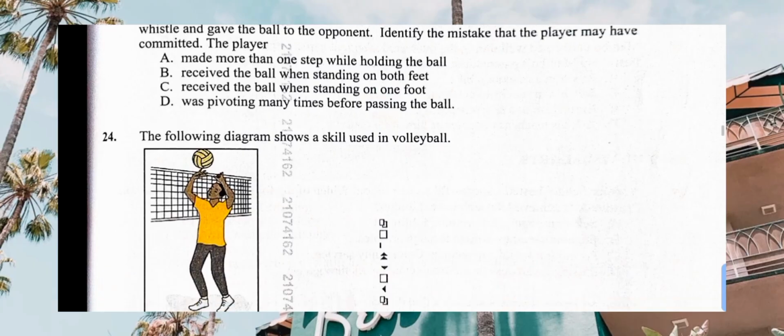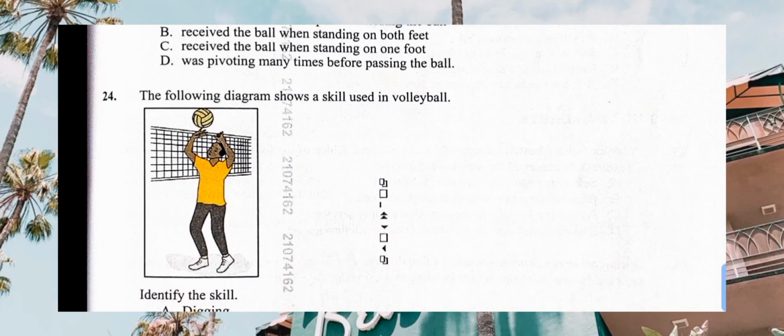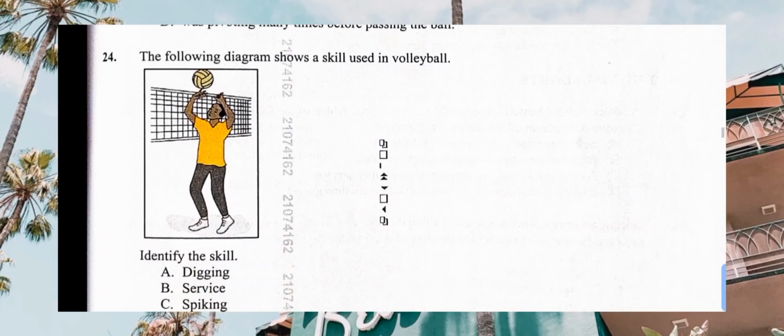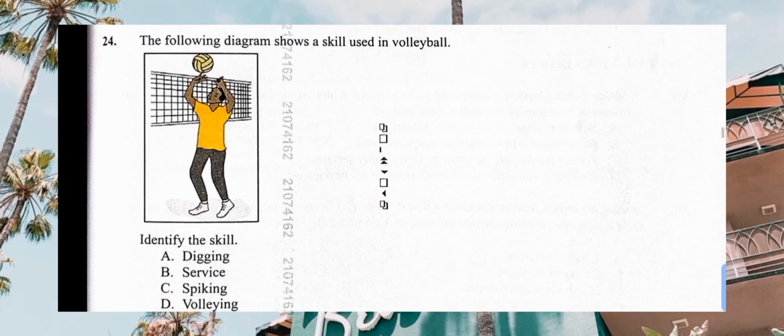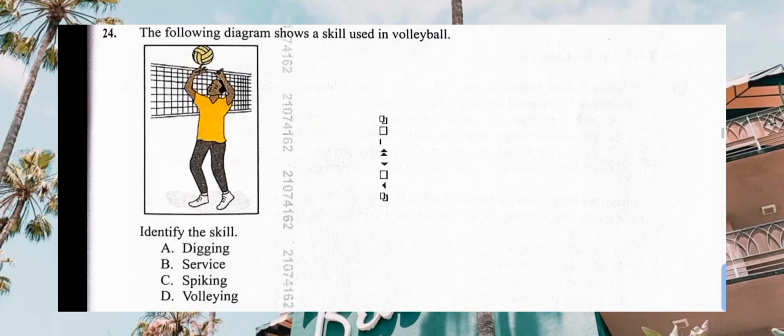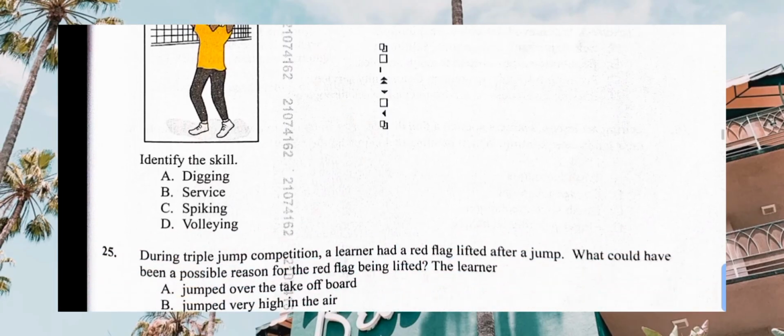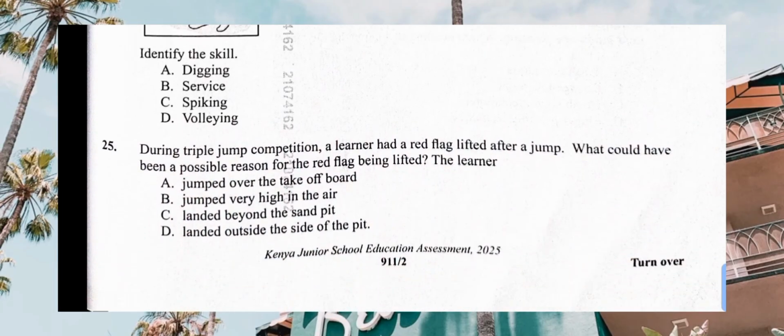Then the following diagram shows a skill used in volleyball. Identify the skill: digging, serving, spiking, and volleying. This skill is known as volleying. It is used to set the ball for spiking during the game of volleyball.